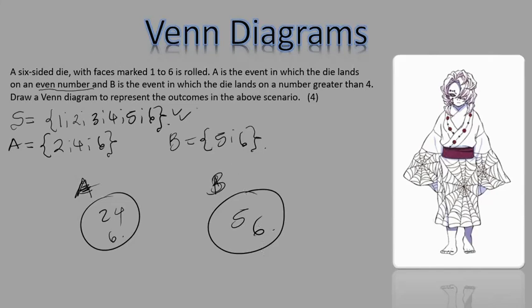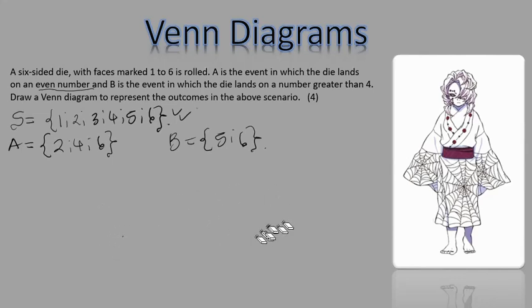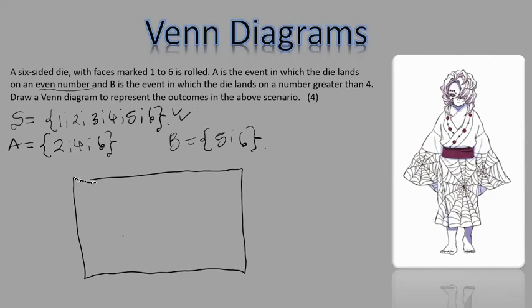However, it's not as easy as that. You have to consider that these events might intersect at some point. Remember the keyword: intersection. So we start with the sample space. You draw a rectangle and write the letter S to show that this is the sample space. Then you have event A, and you write the A outside.